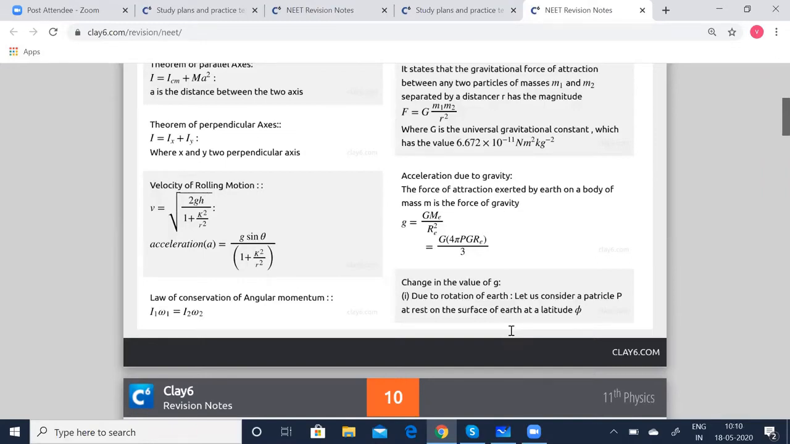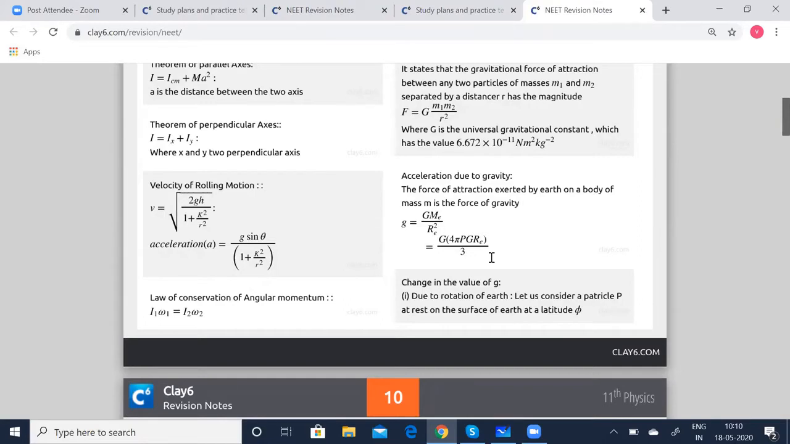Note the difference. Now coming to the acceleration due to gravity, the force of attraction exerted by the Earth on a body of mass m is the force of gravity. So you can simply put g is equal to G Me by Re squared, where small g is for acceleration due to gravity and capital G is for the gravitational constant, Me stands for the mass of the Earth and Re stands for the radius of the Earth. This is equal to 4 pi rho G Re by 3. We are going to consider the density here.